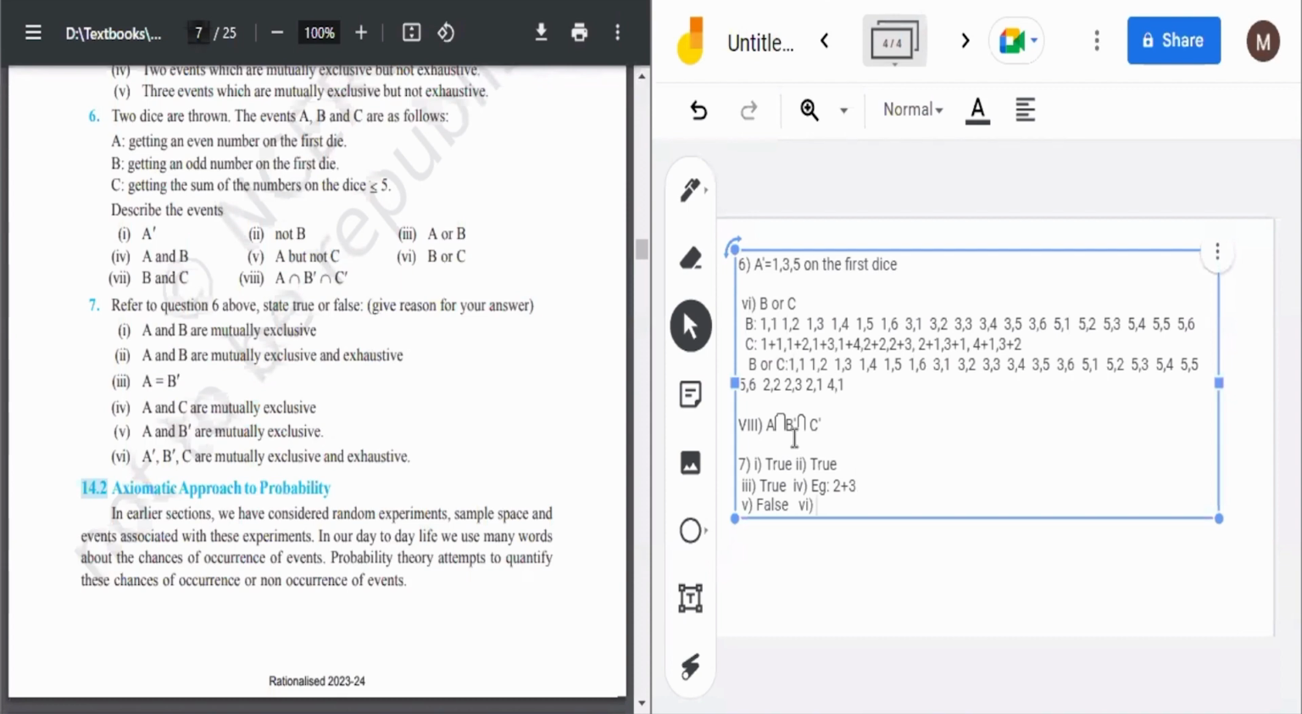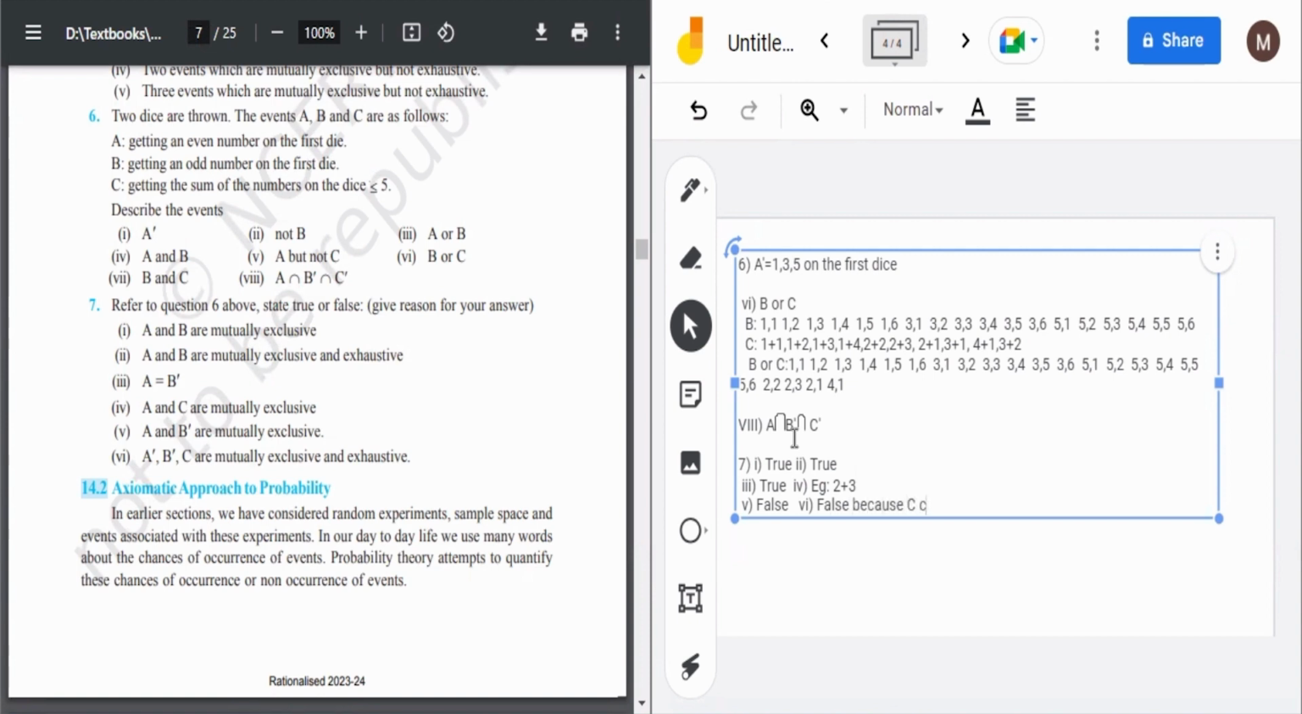but C will definitely overlap with A dash and B dash, because getting the sum of numbers on the dice less than or equal to 5 is possible in many cases. 1 plus 1 is also there, which would overlap with A, and 2 plus 2 is also there, which would overlap with B. So C can't be mutually exclusive with A dash and B dash. So the sixth part is also false. The reason is the same,